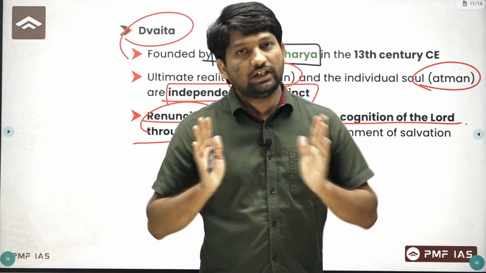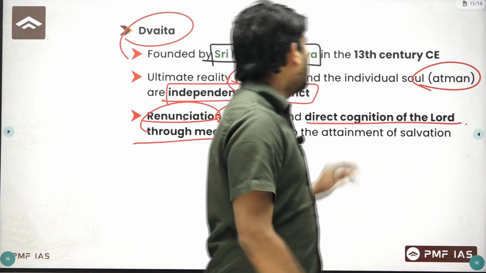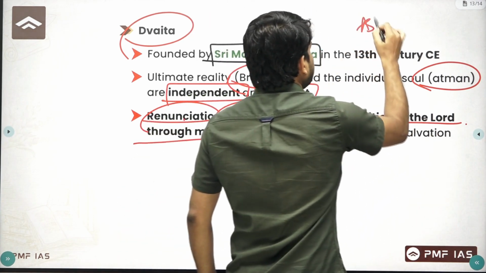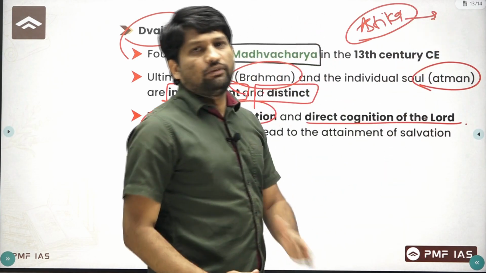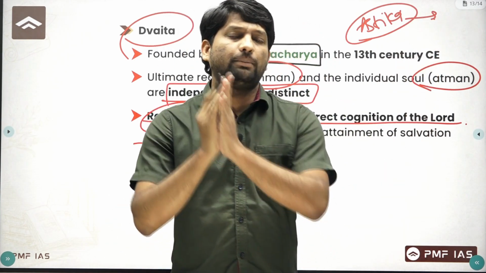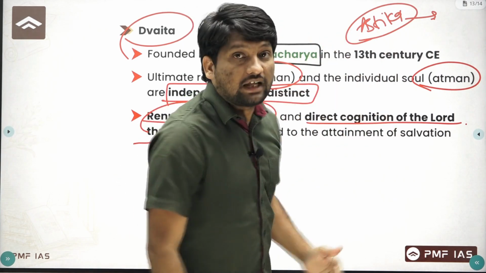Basically there are 6 Vedic philosophies who believed in the authority of the Vedas. That's why we call them Astika philosophy. You don't have to remember everything about this philosophy. You just have to remember their founder and core meaning. Core meaning means how to get salvation.